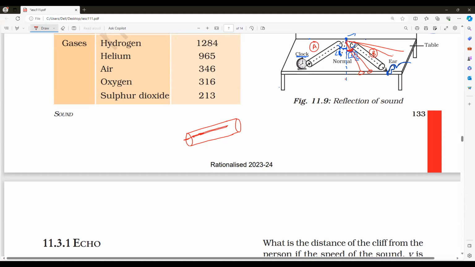So in that pipe, like the two pipes you can collect, and you can consider your wall is also a reflection of sound. You can put your phone at one point, and on the opposite side, wherever you are hearing the best, clearly audible sound, that is the point you fix. You will get angle of incidence equals angle of reflection if you measure it. So that is how you can verify it in our home also.